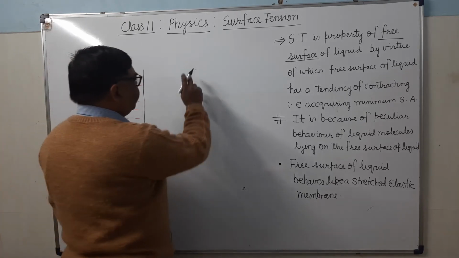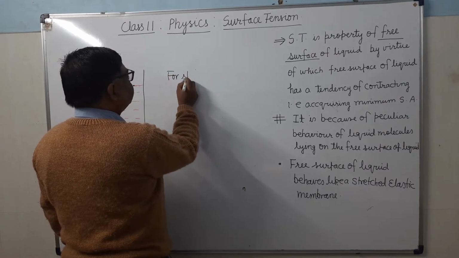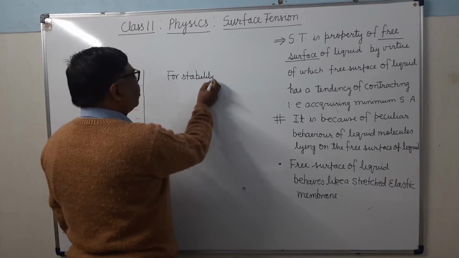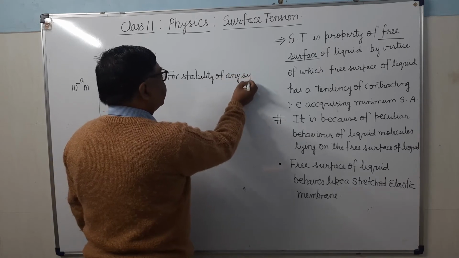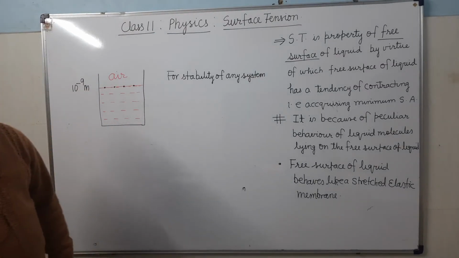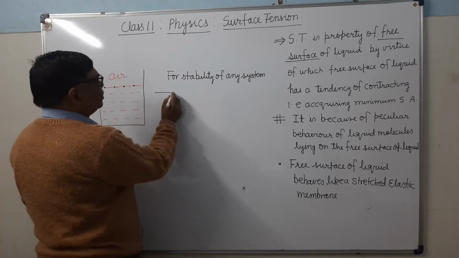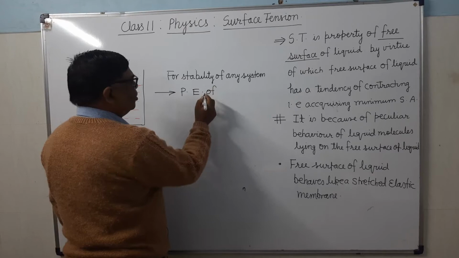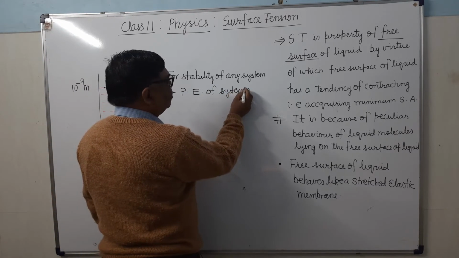Here we know that for stability of any system, whether it is a system of solid molecules, liquid molecules, anything, for stability of any system, potential energy should be minimum.